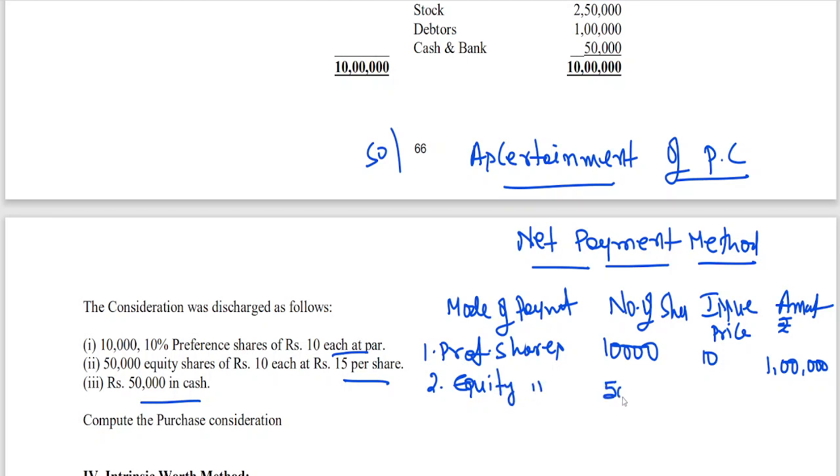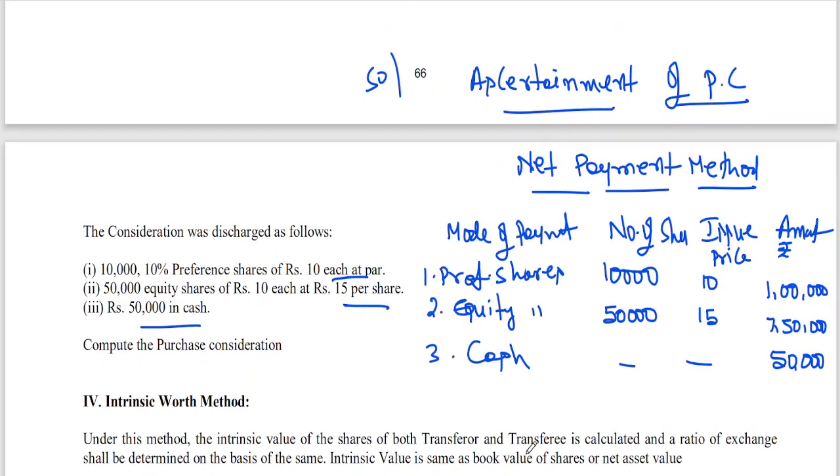Equity shares, 50,000 equity shares of 10 rupees at 15 rupees. No, the issue price is 15. So 50,000 into 15 rupees is coming to 7 lakhs 50,000. Then the third point, they are discharging in the form of cash. Cash 50,000. Total it is coming to 9 lakhs. So this is how we have to calculate.